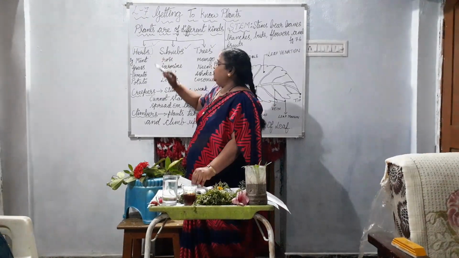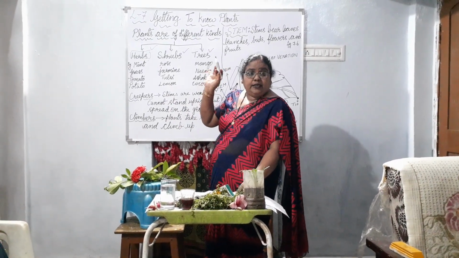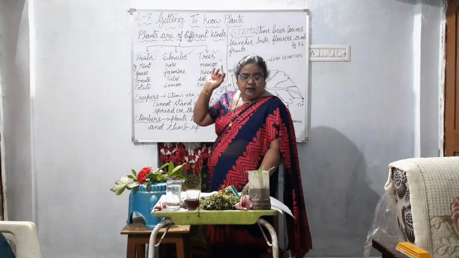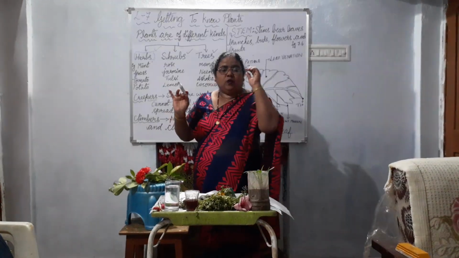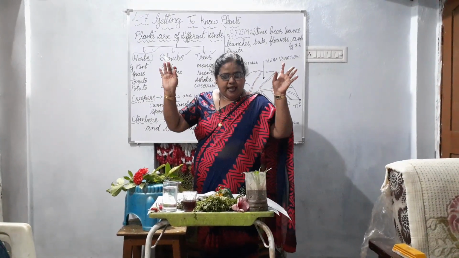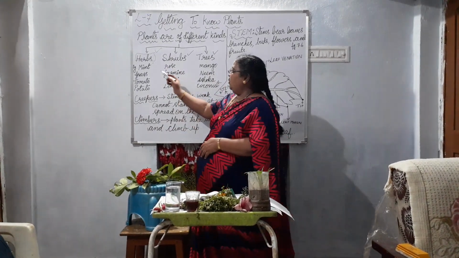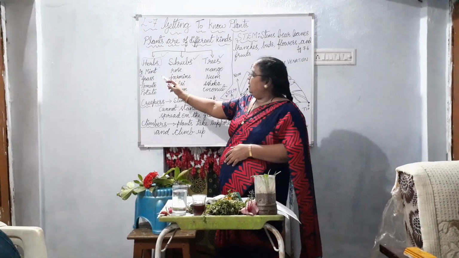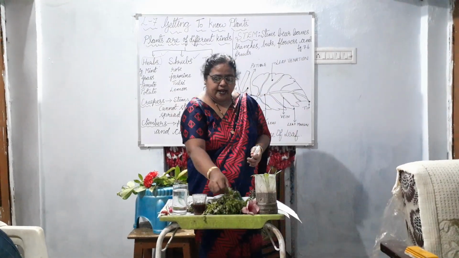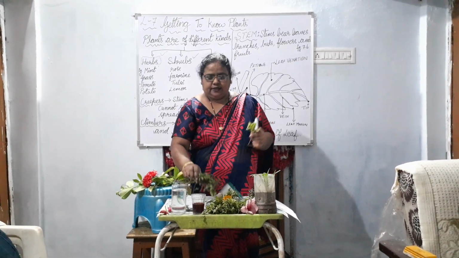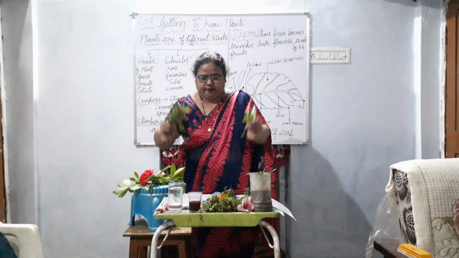So what are herbs? The plants that are green in color, and what type of stem do they have? Tenderness. They have tender stems. Such plants are called herbs. So the examples for herbs are mint, grass, tomato, potato, and coriander. This is pudina, this is coriander, and this is pudina. All this comes under herbs.